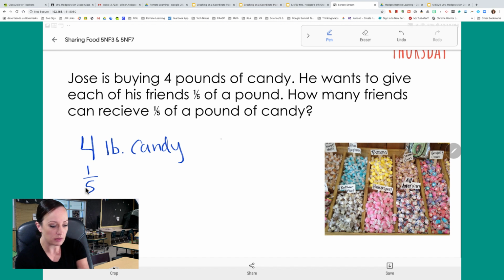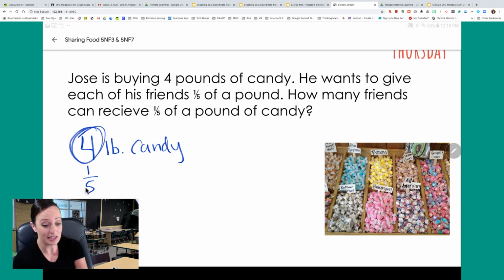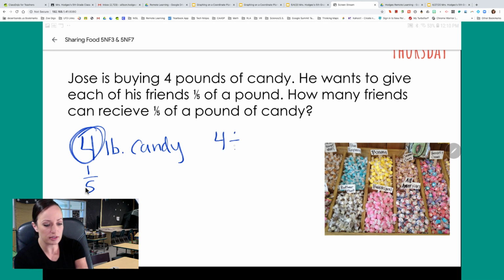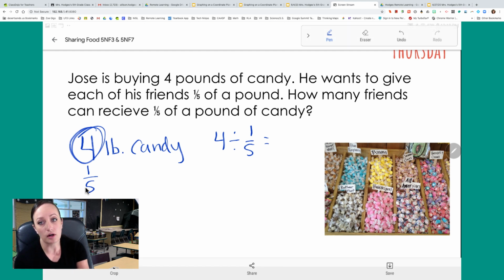It seems to me that we're starting with a number that is not a fraction. It's a whole number, right? So 4 divided into 1/5 servings. How many servings am I going to have? I'm starting with this whole number, so our answer is going to have a whole number as well.